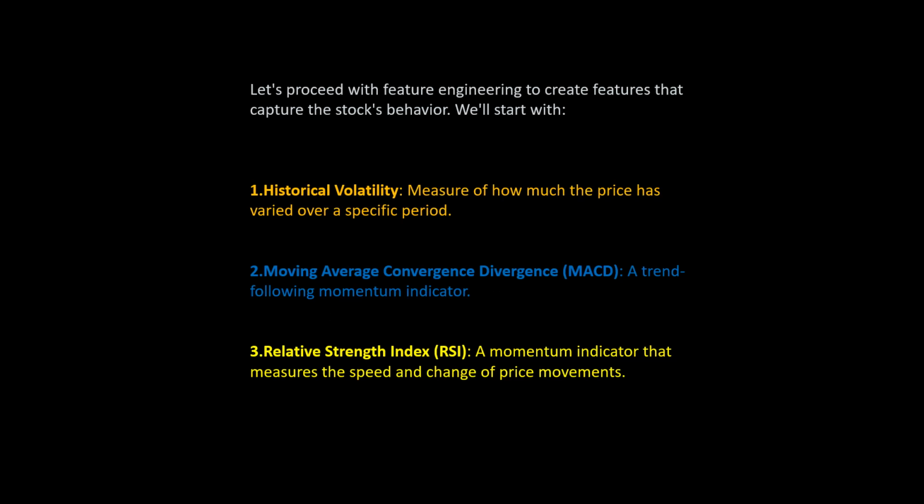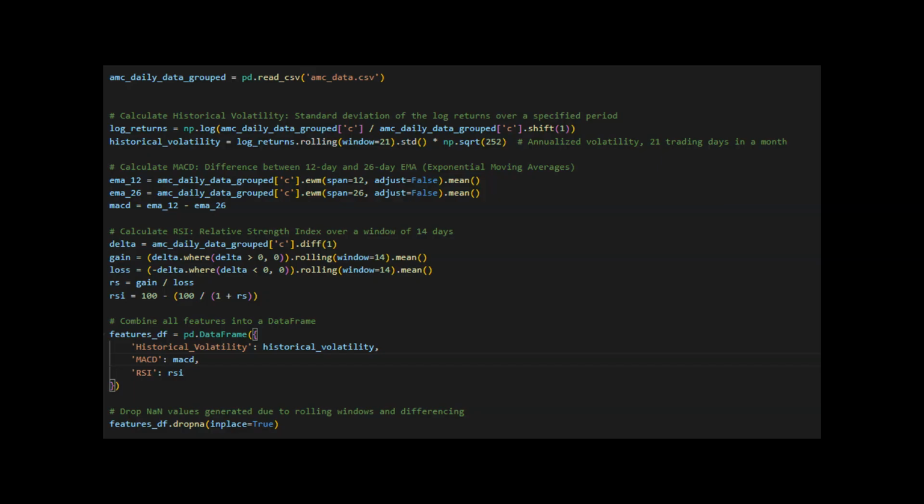With this understanding, we can now proceed to the next steps. Feature engineering creates features that encapsulate the stock's behavior, including recent trends, historical volatility, and other metrics. Time series forecasting uses the features that we create to predict future activity and identify potential dates for significant price increases. Let's proceed with the engineering to create these three things: historical volatility, moving average convergence divergence, or MACD, and RSI. Look at that. It's all created. There's the code for it.